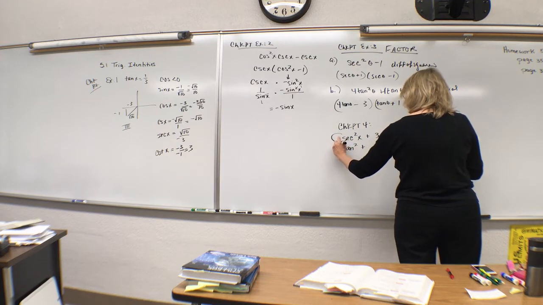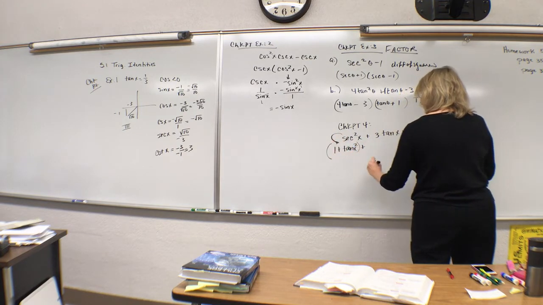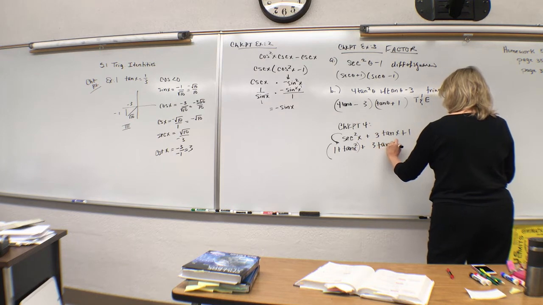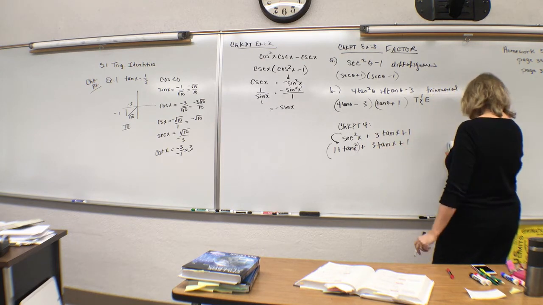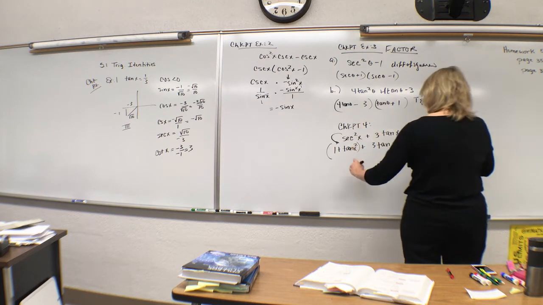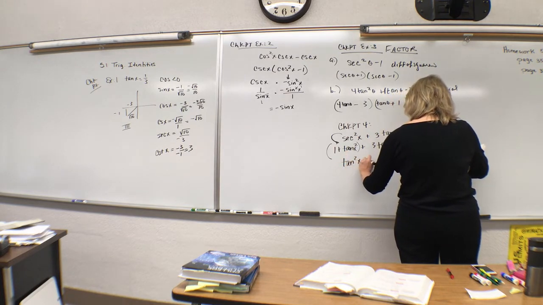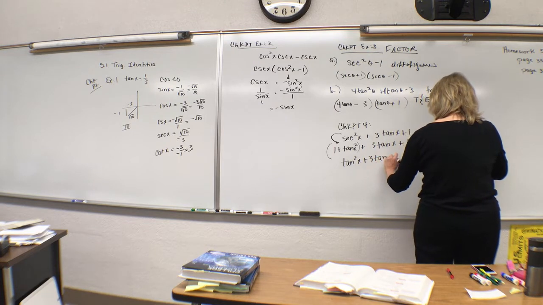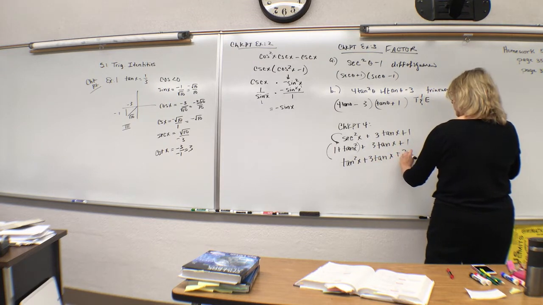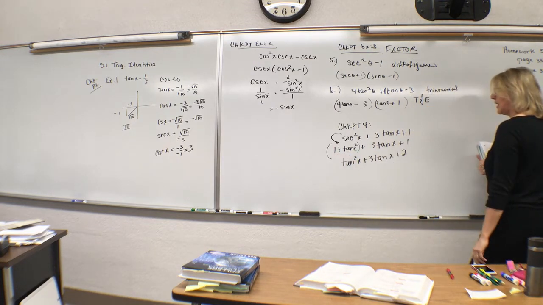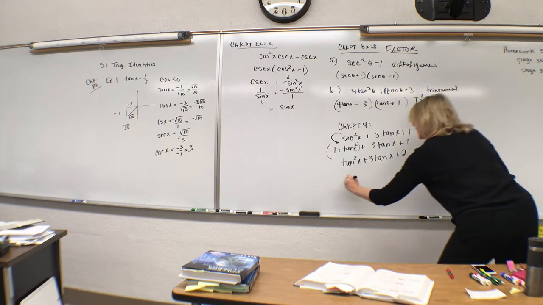So again, this is a direct substitution, leaving this linear tan x alone, and of course the plus 1 on the end. Combining like terms and reorganizing, we have tan squared x plus 3 tan x plus 2, 1 and 1, the constants can be added. Again, now it's a trial and error trinomial.